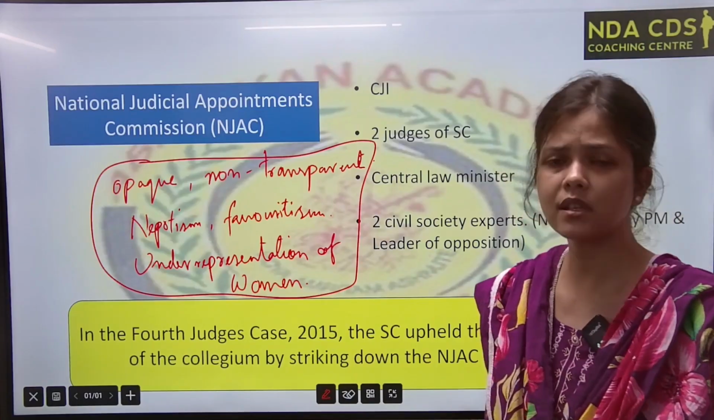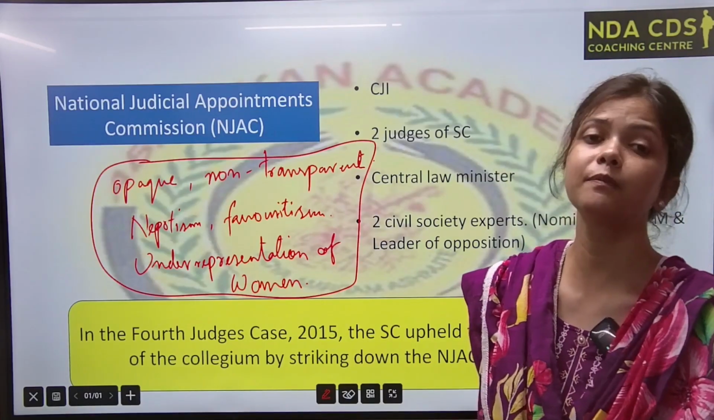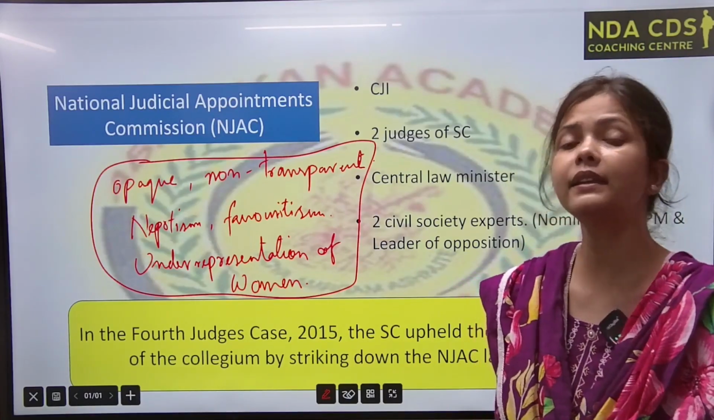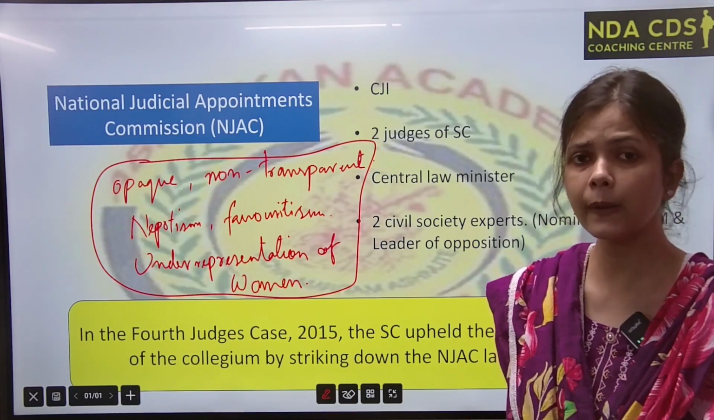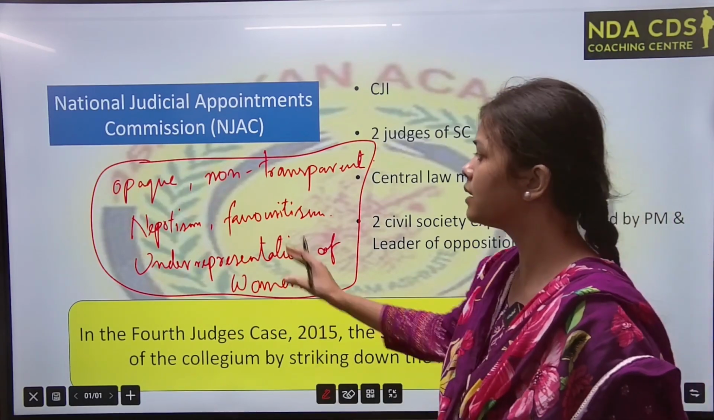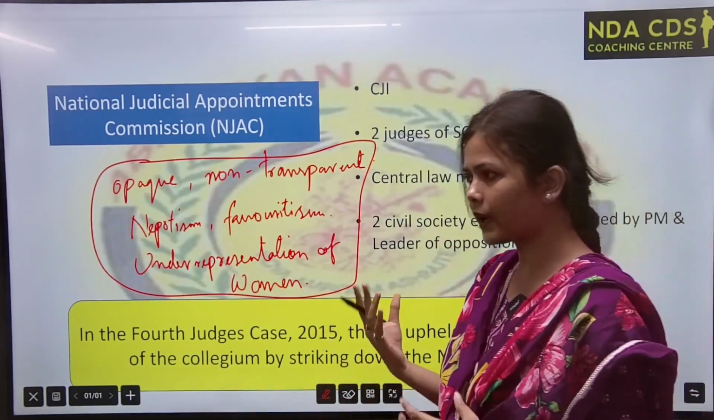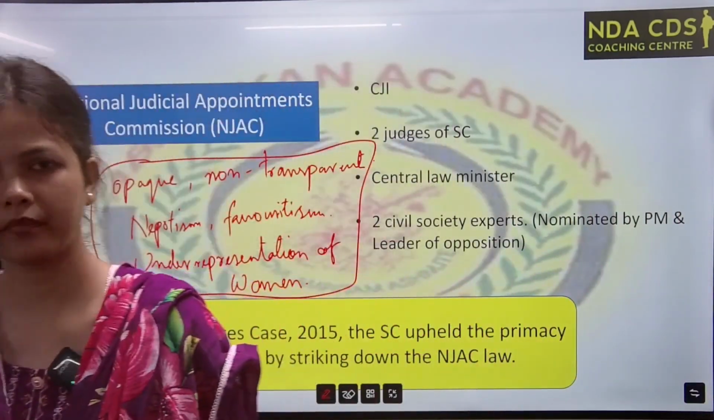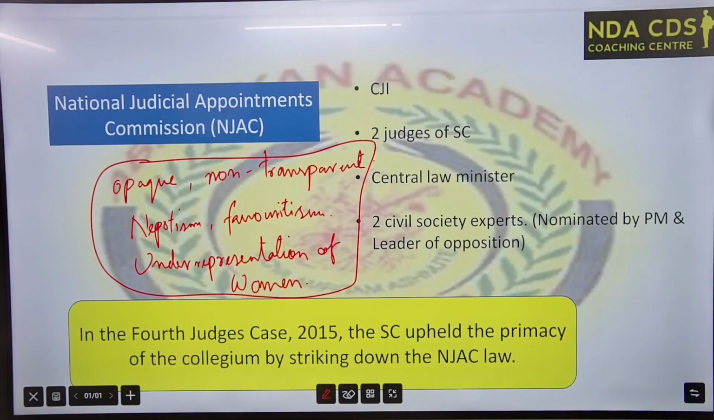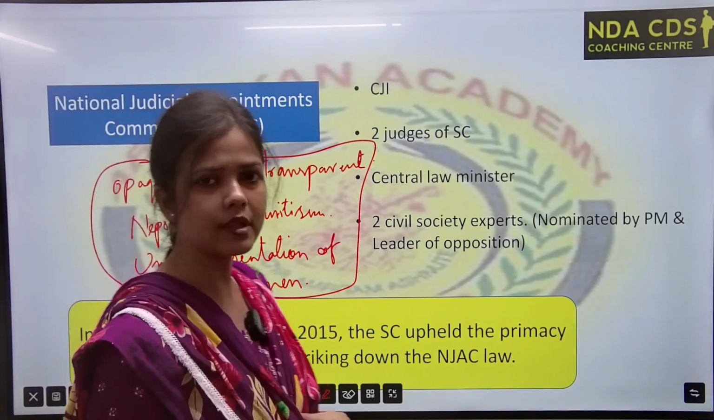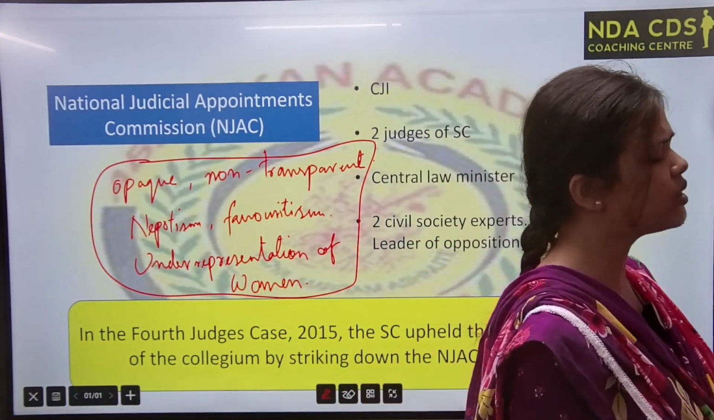There is underrepresentation of women. Women didn't get their participation in the higher judiciary. So these are the problems. Nepotism is so much there. कि आपका पापा अगर सुप्रीम कोर्ट का जज है और कॉलेजियम में है, then he will obviously favor his son, right? So this is the problem.